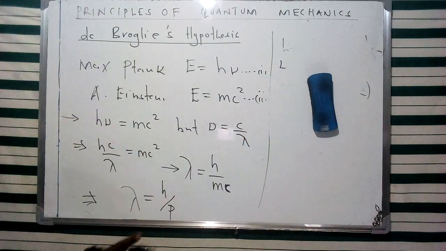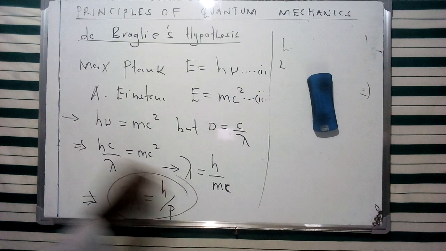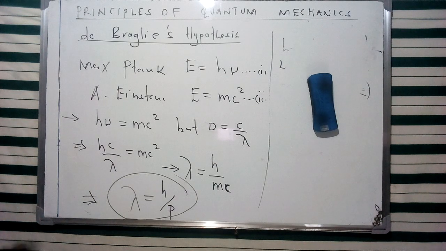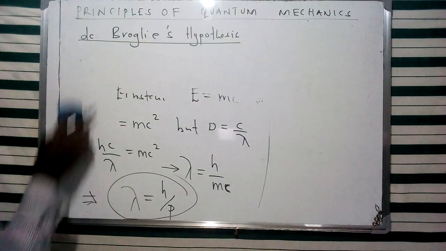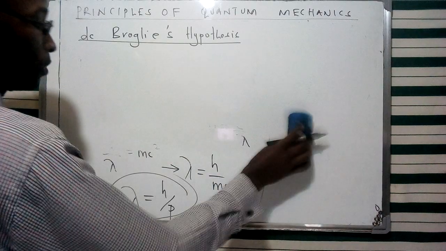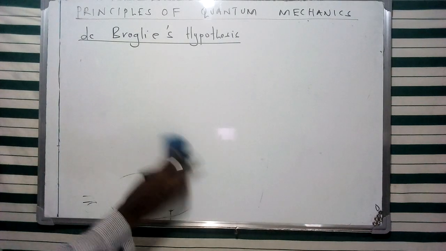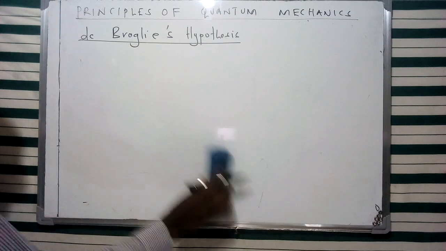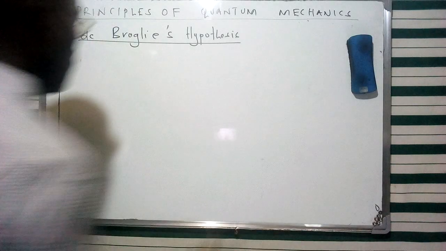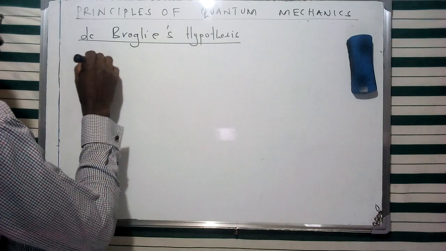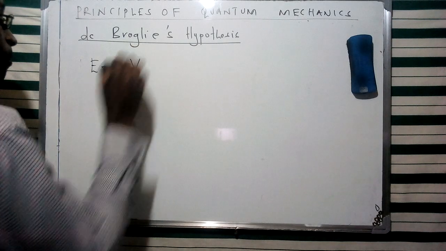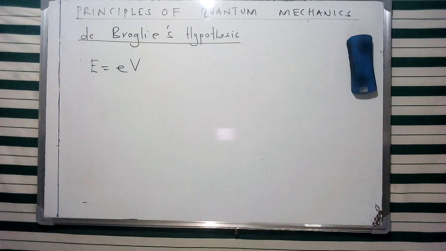I assume that we have understood this specific procedure for attaining de Broglie's equation, which basically represents the wavelength of this specific particle that is under motion, which can be represented in terms of Planck's constant over momentum. Therefore, I've said that if we consider the electron that is being accelerated in a potential difference V, we can describe the energy of this specific electron using the product of its charge and that potential difference V, given as such.